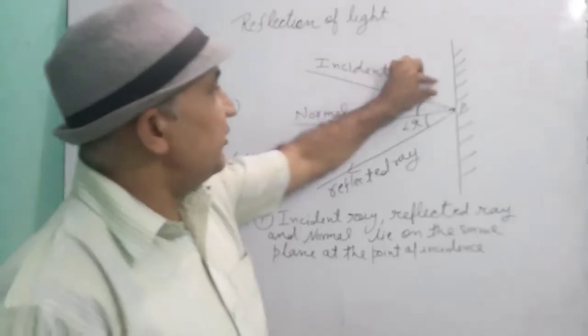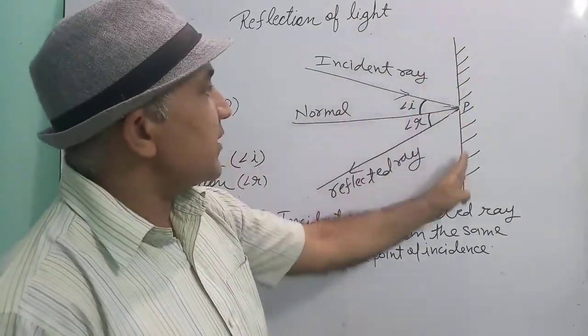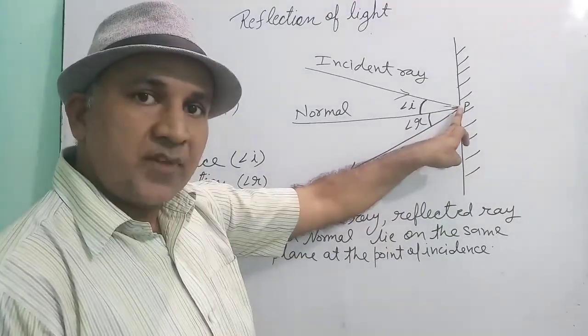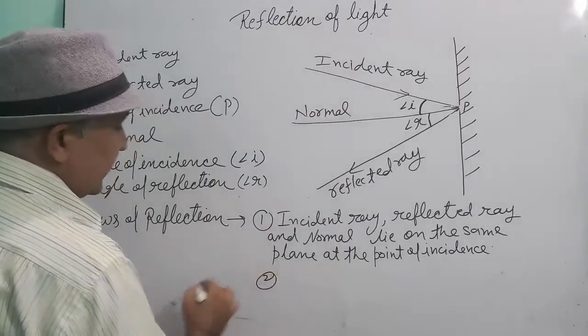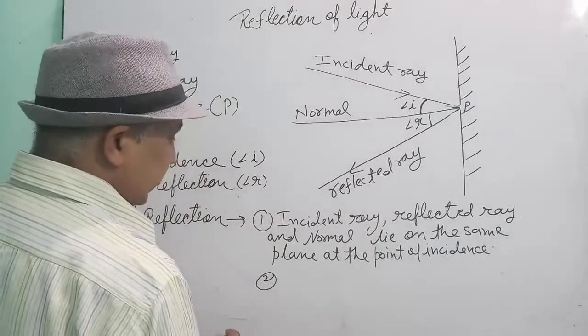Okay, incident ray, normal and reflected ray lying on the same plane at the point of incidence. Is this clear? This is the first law of reflection.